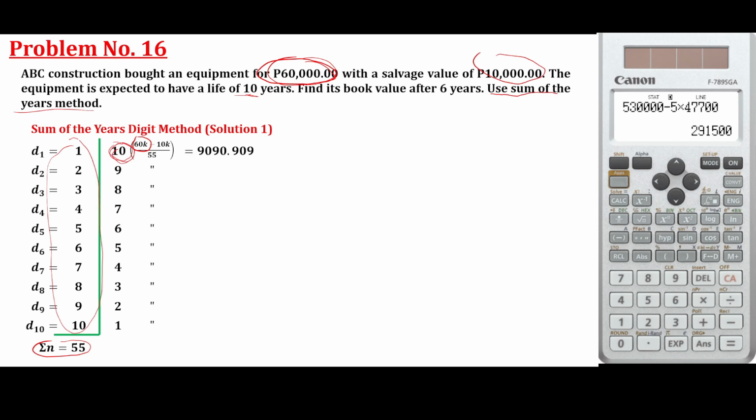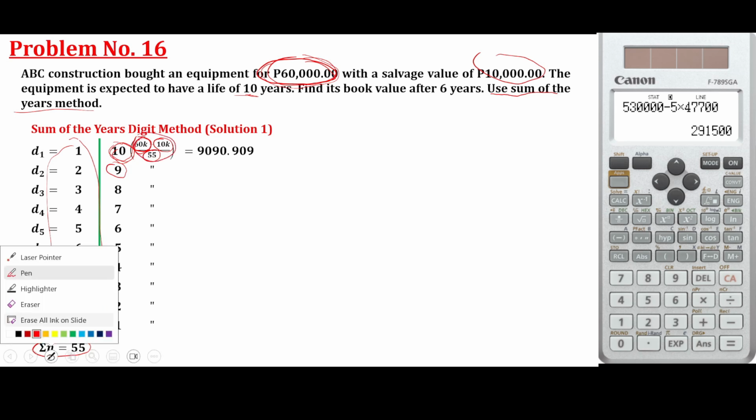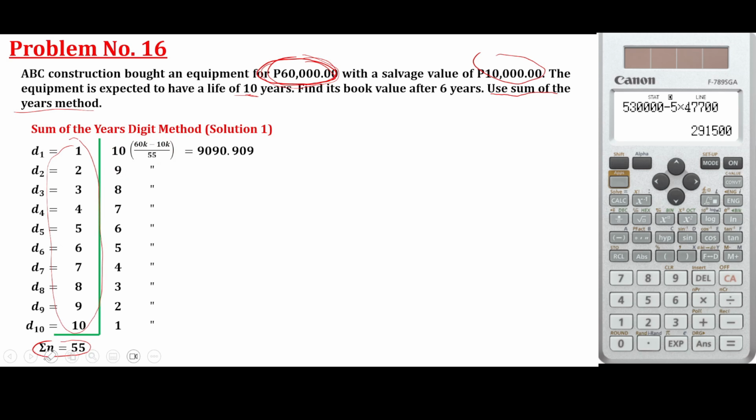That is the depreciation at first year. That is the amount deducted from the 60,000. For example, if you are asked, what will be the book value or the value at first year? When they say value, that is the current value at first year. So 60,000 minus 90.909. Again, you solve that by first cost minus the salvage over the sum of the years. Now, if you want to get the depreciation at second year, it is the same, no, 9. Multiply it by 9, okay.